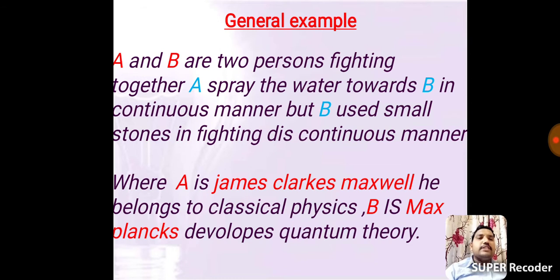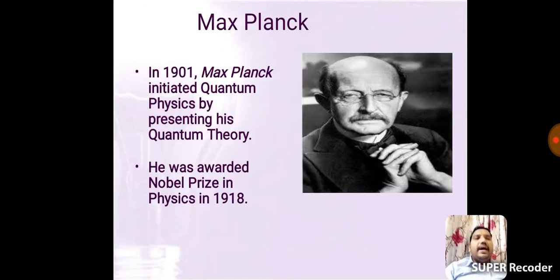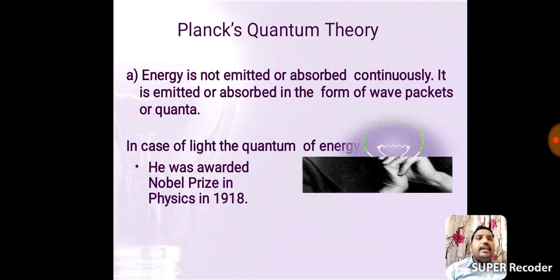James Clerk Maxwell said that matter exhibits a continuous manner, that is absorption and emission are continuous. Max Planck confirmed that the absorption and emission process is discontinuous. So Max Planck in the year 1901 proposed Planck's quantum theory. He was awarded the Nobel Prize in Physics in 1918.